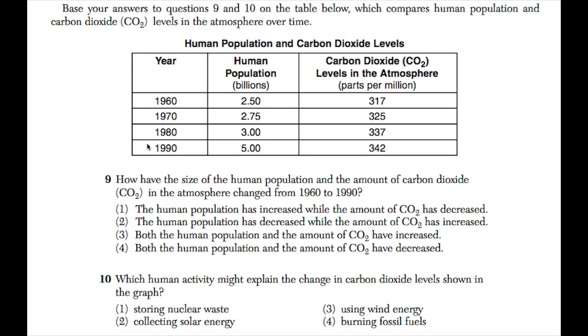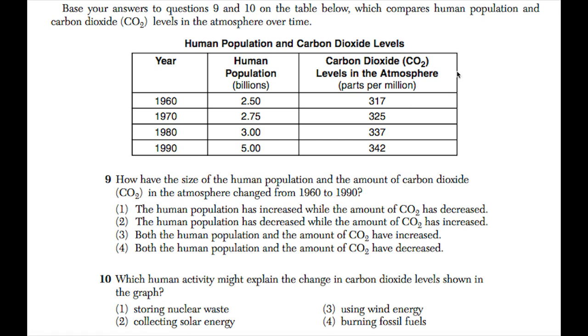So the main point of this question is you have to look at this graph. Human population and carbon dioxide levels. This is the title. So we have the year here, 1960, 1970, 1980, 1990, the generation where your teacher was born. Then we have human population, in billions. 2.5 billion, 2.7 billion. Oh my goodness, there was a big jump from 1980 to 1990.